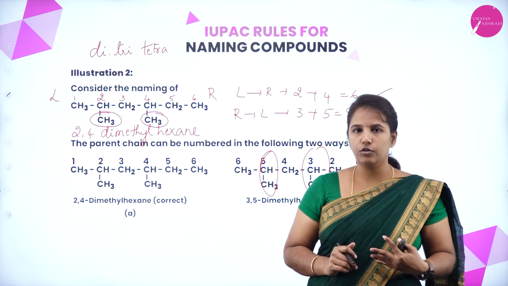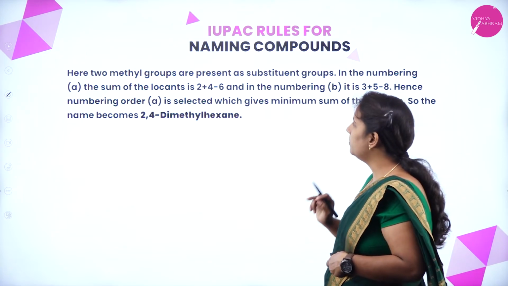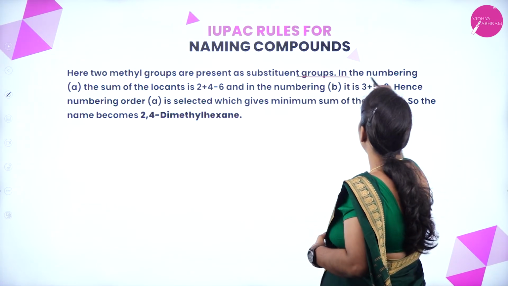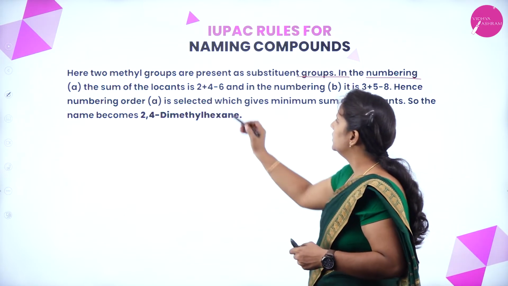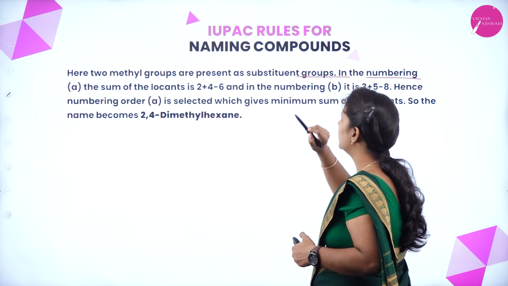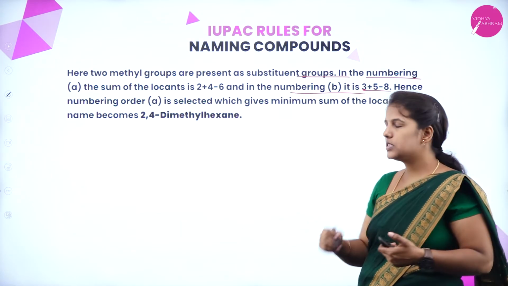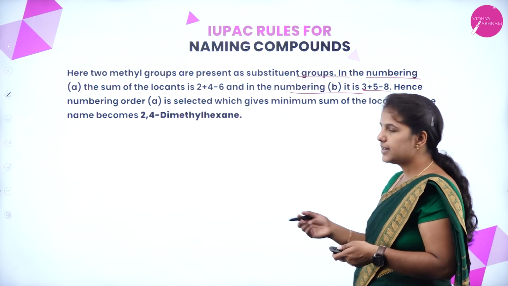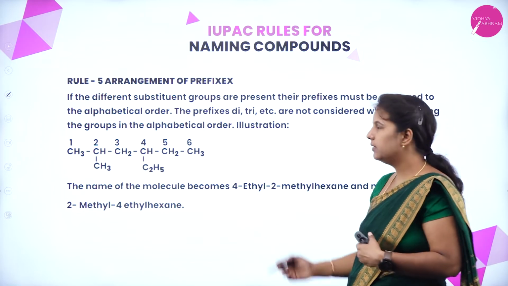Next, here the methyl group is present as a substituent group. In the numbering, the sum of the locants is 2 plus 4, which gives us 6, and the other numbering is 3 plus 5, which gives 8. So, that is why I go with the 2 plus 4 which I have explained.